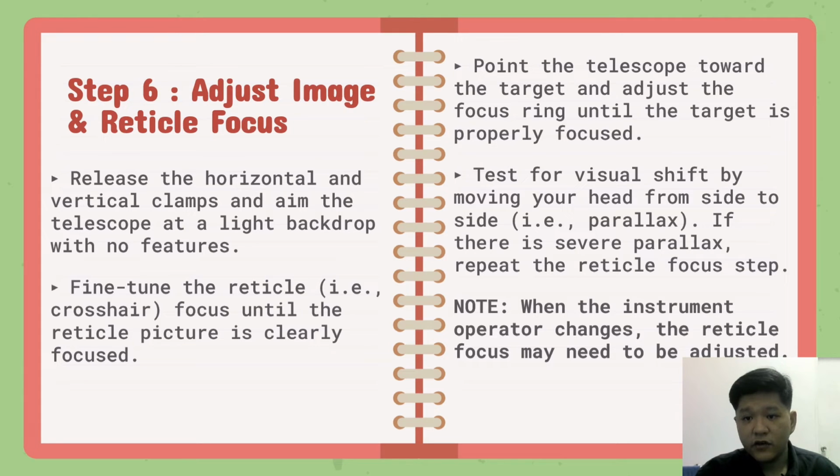Point the telescope towards the target and adjust the focus ring until the target is properly focused. Test for visual shift by moving your head from side to side, for example, parallax. If there is severe parallax, repeat the reticle focus step. Note: when the instrument operator changes, the reticle focus may need to be adjusted.